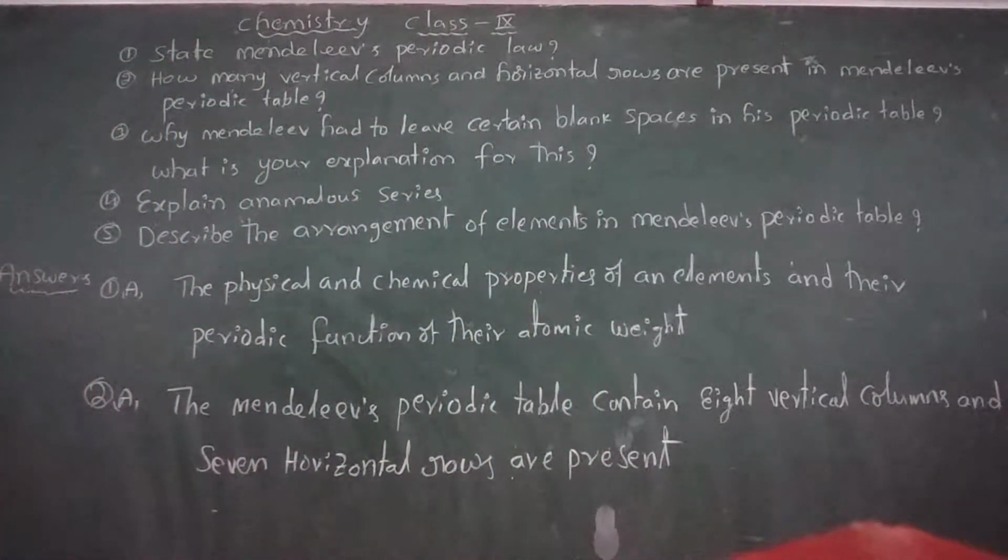Next, the third question is: why did Mendeleev have to leave certain blank spaces in his periodic table? What is your explanation for this?